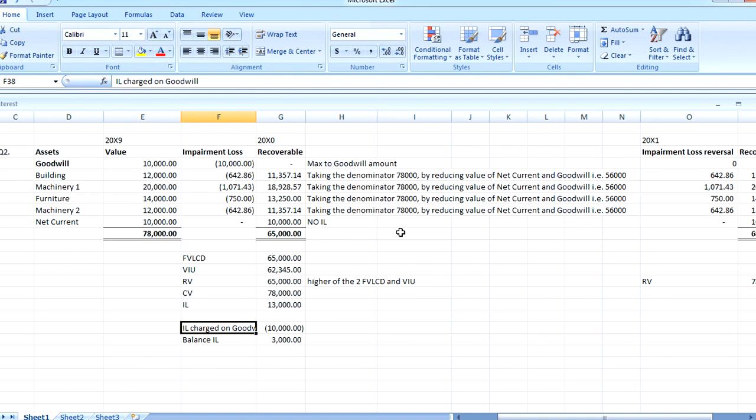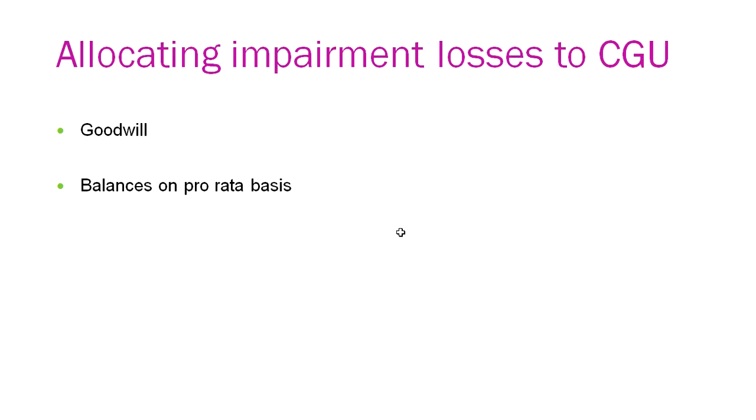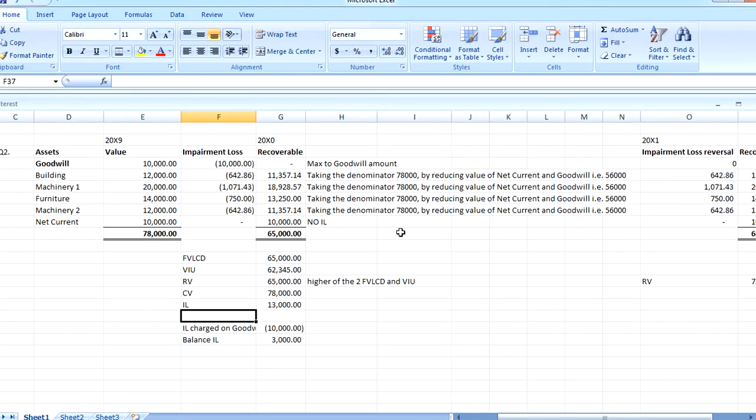This impairment loss has to be apportioned, first to the goodwill and second to the balance on a pro rata basis. So here the impairment loss is charged to the goodwill up to the amount there. The carrying value is 10,000, so the impairment loss is restricted to 10,000, because everything is being impaired.